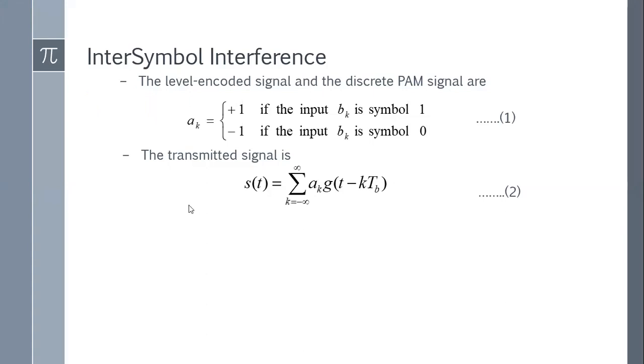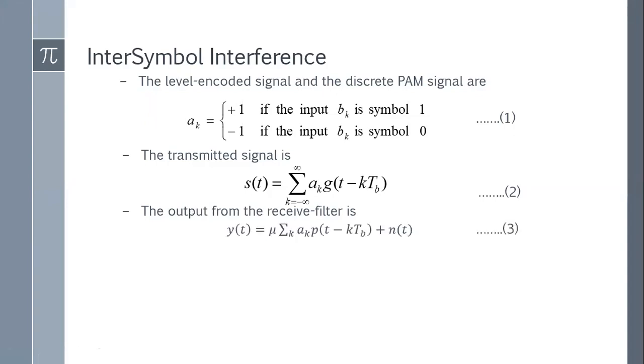Now this signal s(t) is going through the receive filter. So I can write the receive filter output as the summation of a_k p(t minus kT_b) multiplied by a scaling factor, plus noise.